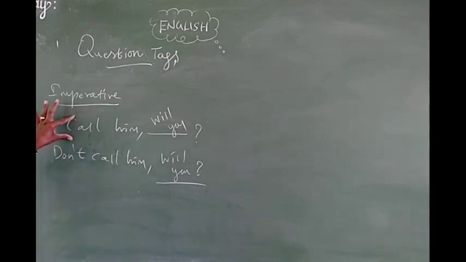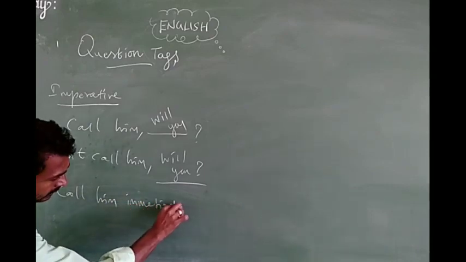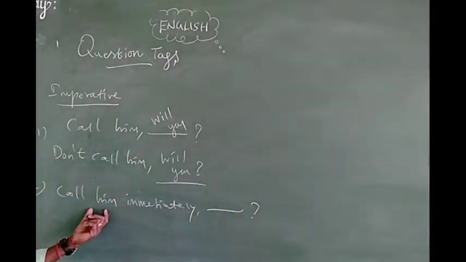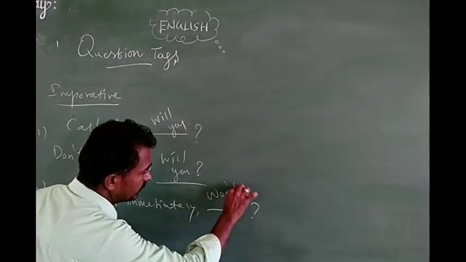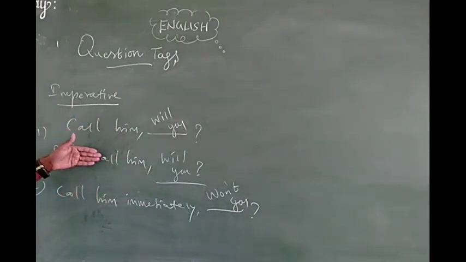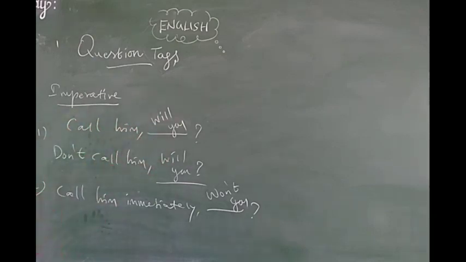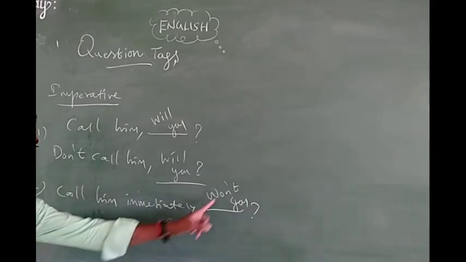But sometimes the sentence is urgent, for example, call him immediately. What is the tag here? Call him immediately. Here the sentence shows it is urgent. That's why I have used you, won't you. Remember, children, this is the difference within imperative sentences. A simple polite request takes will you or would you, but the same sentence, when urgent, takes won't you: call him immediately, won't you?